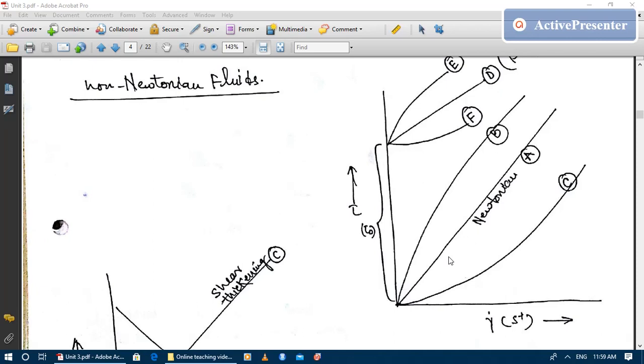That means in case of Newtonian fluid, if we vary or change the applied shear strain rate, the viscosity is not going to be affected. Viscosity of the fluid will change depending upon the temperature or some other factor, but it will not vary with the applied shear strain rate.